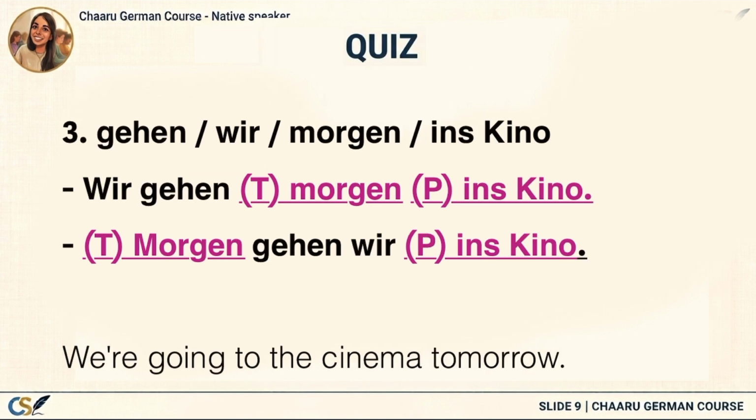Now the last example. Let's identify the words first. Gehen, that's our verb. Wir, that's the subject. Morgen, that's the adverb of time. Ins Kino, that tells where we are going. It's the place or destination. Following our TMP rule, the sentence becomes Wir gehen morgen ins Kino. Time comes before place. We can also begin with the time expression: Morgen gehen wir ins Kino. Again, the verb stays in the second position. Once you understand this pattern, German word order becomes much easier.